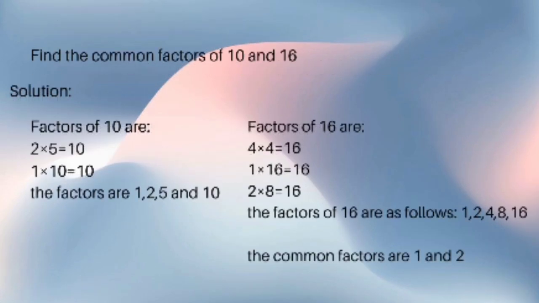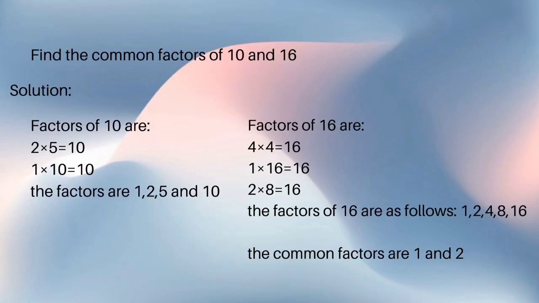Next is to find the common factors of 10 and 16. The factors of 10 are 2 times 5 equals 10 and 1 times 10 equals 10. Therefore, the factors are 1, 2, 5, and 10. And the factors of 16 are 4 times 4 equals 16, 1 times 16 equals 16, 2 times 8 equals 16. Therefore, the factors of 16 are 1, 2, 4, 8, 16. Then, the common factors are 1 and 2.